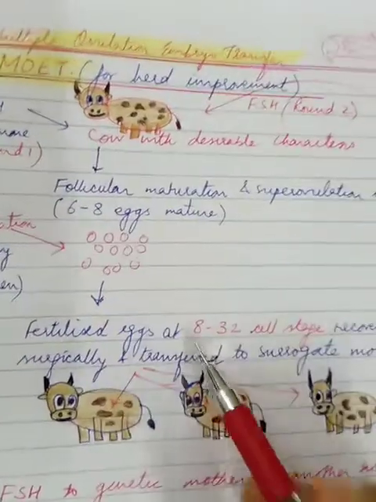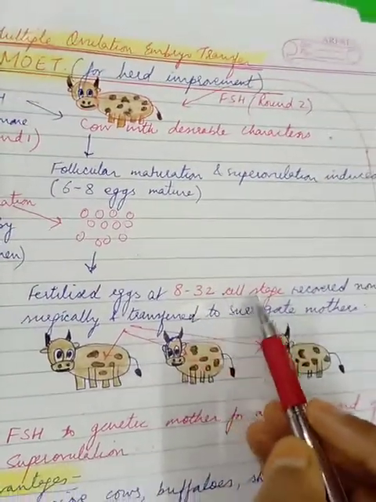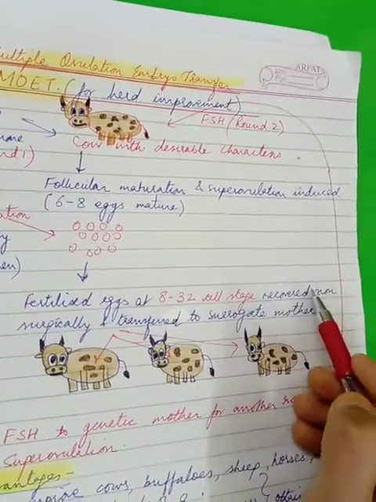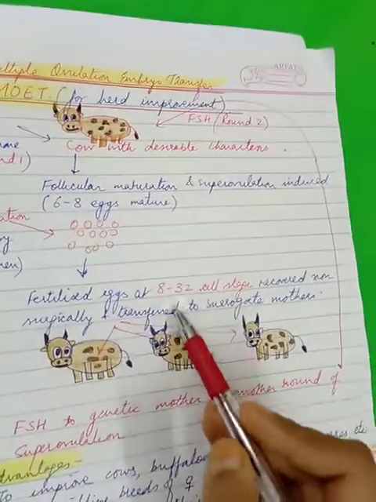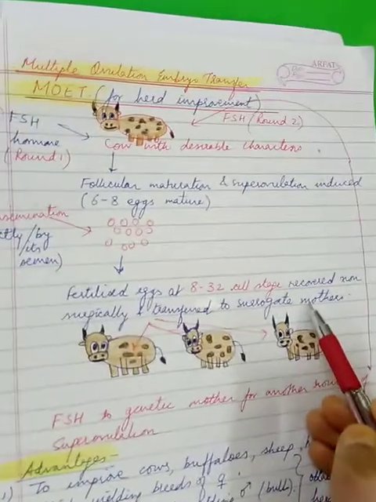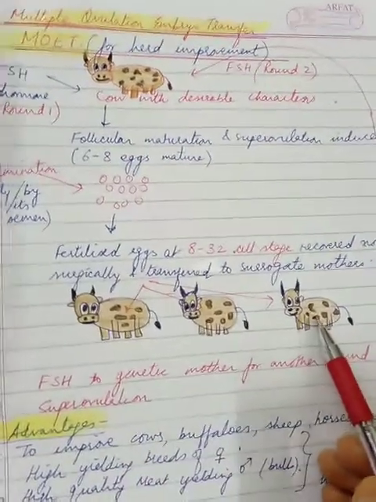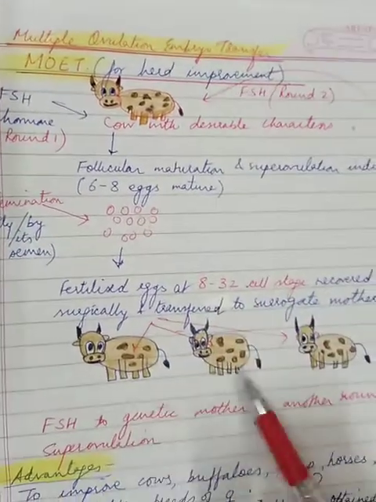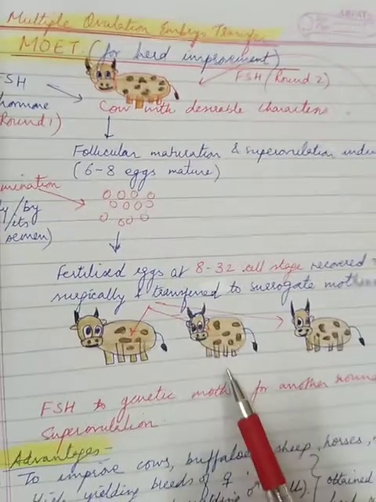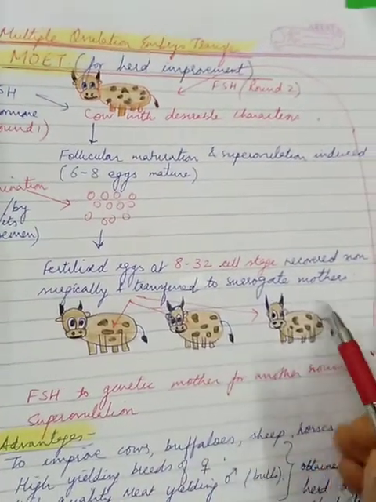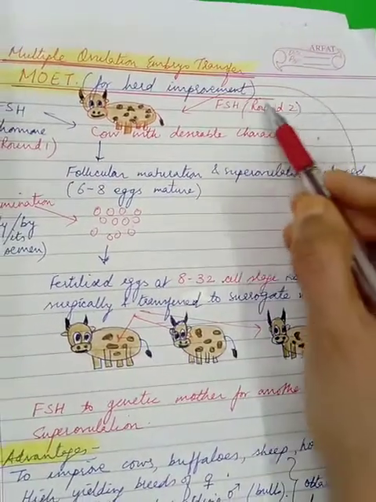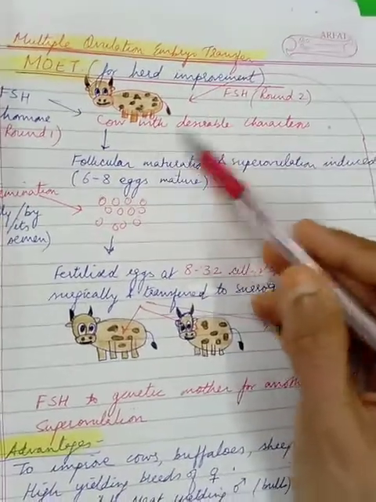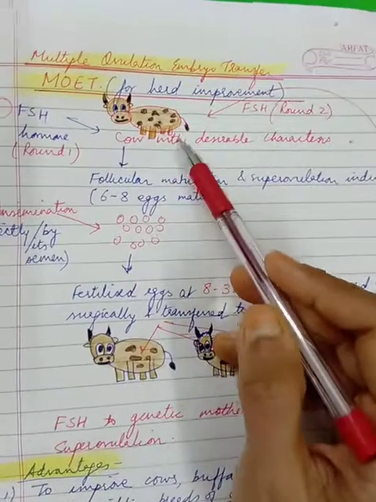Now, in this case, what happens? The fertilized eggs are allowed to grow to some 8 to 32 cell stage, right? And then they are recovered non-surgically and transferred to surrogate mothers. Surrogate mothers means those mothers who are not the ones producing the eggs, but these fertilized eggs are transferred to them. And now finally, what will happen? The genetic mother, the previous one, will again be given another round of FSH. Why is she being selected again and again? Because of the better and desired characteristics.